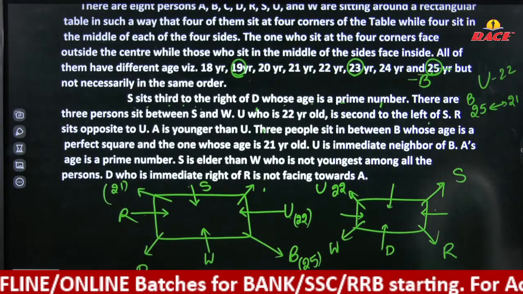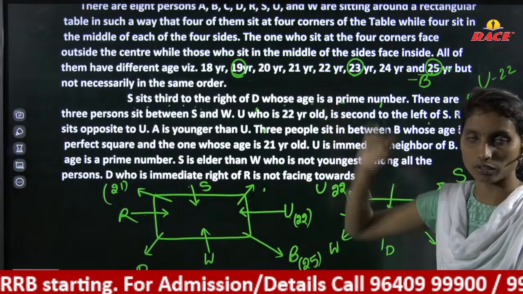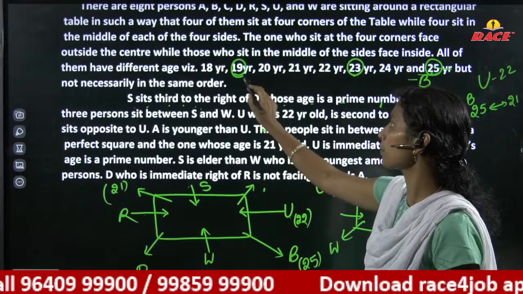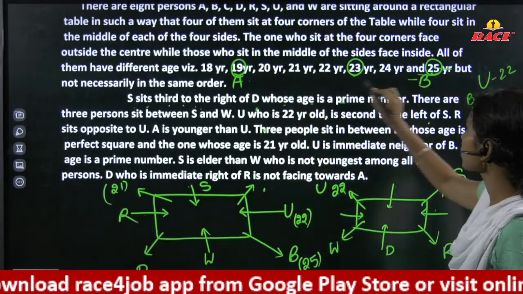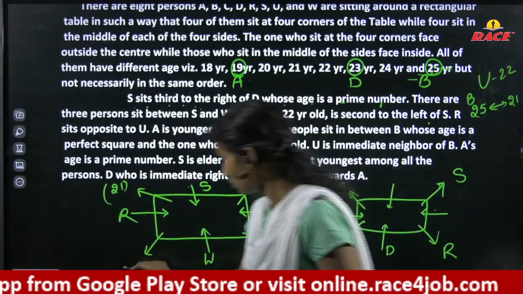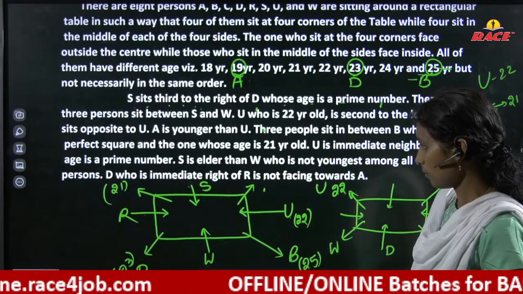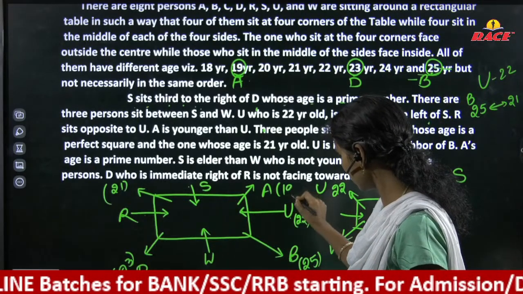A's age is a prime number, and A's age must be less than U's, so the prime is 19. A is 19 and D is 23. What remains is A is here, 19.